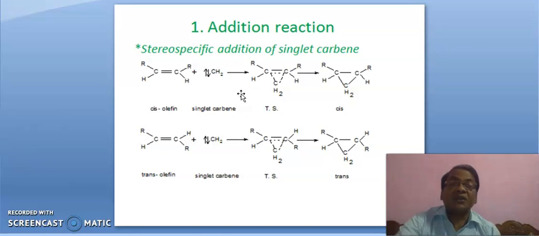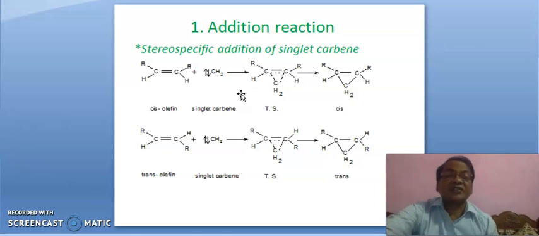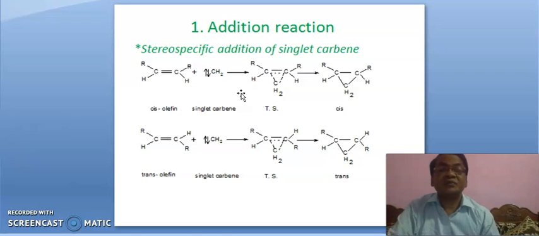First of all, we will see addition reaction. It is cis isomer, cis olefin, and it is singlet carbene.